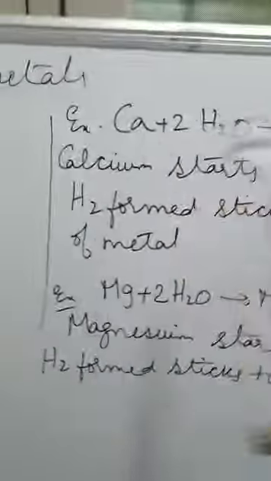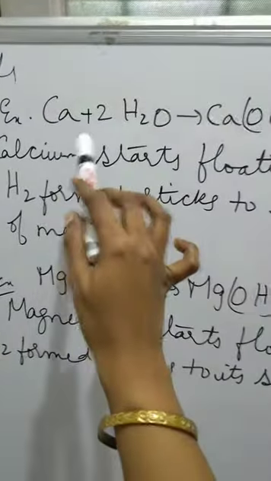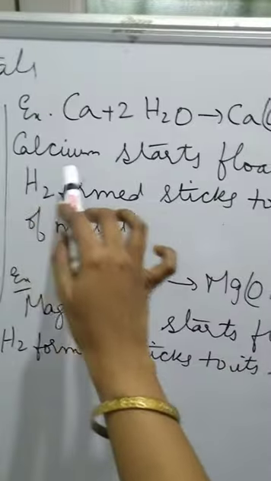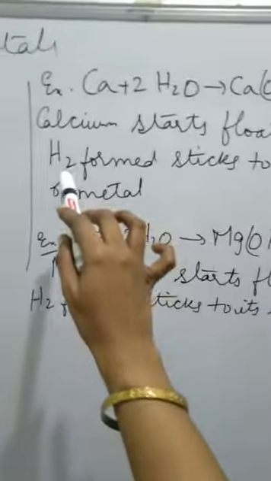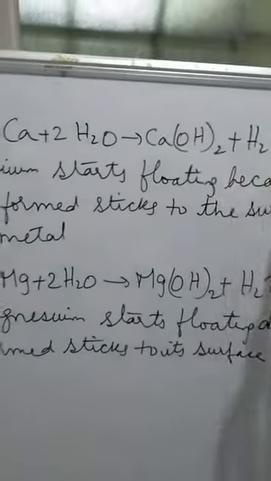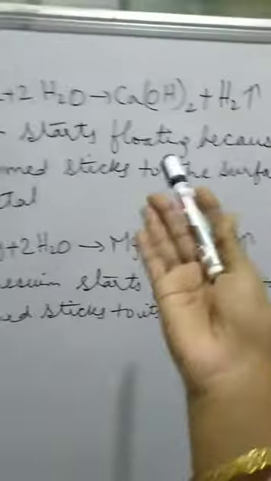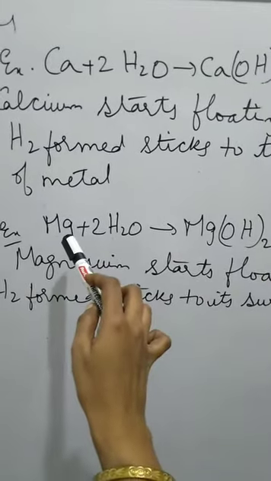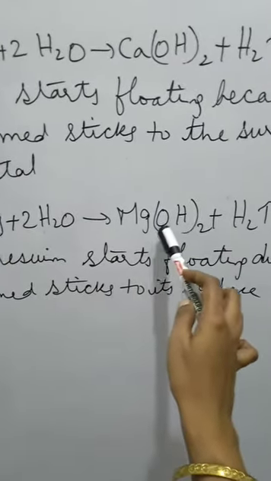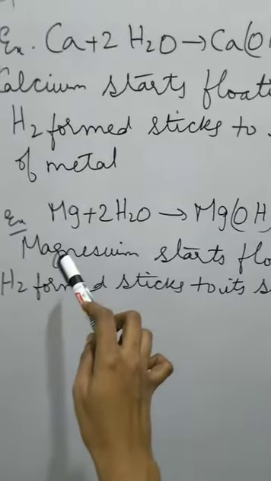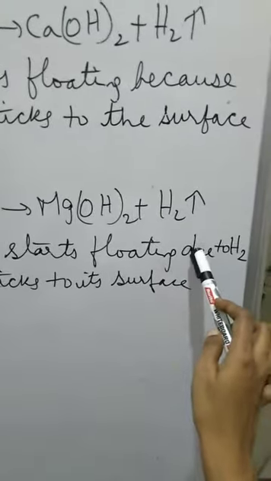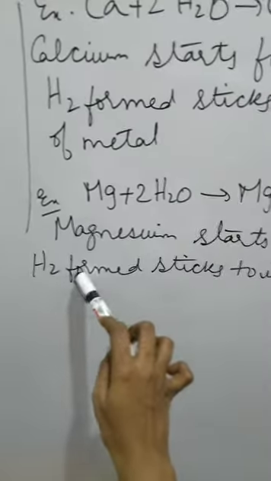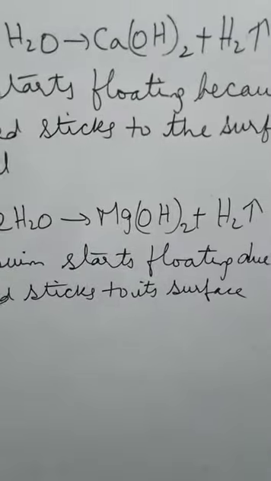Next, let us see an example. Calcium plus water forms calcium hydroxide and hydrogen. This calcium starts floating because the hydrogen formed in the reaction sticks to the surface of the metal. One more example, magnesium plus water forms magnesium hydroxide and hydrogen gas is evolved. Here also magnesium starts floating in the solution after the reaction is done, because the hydrogen gas formed sticks to its surface.